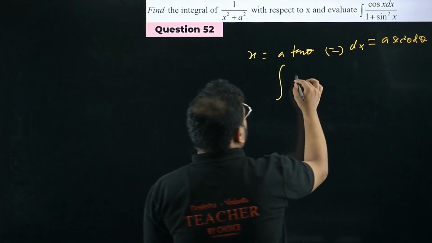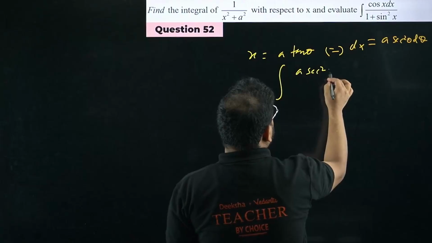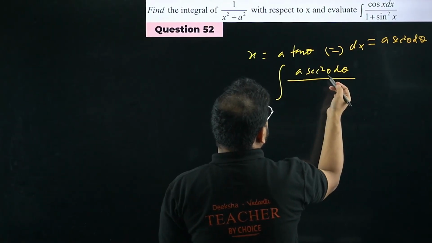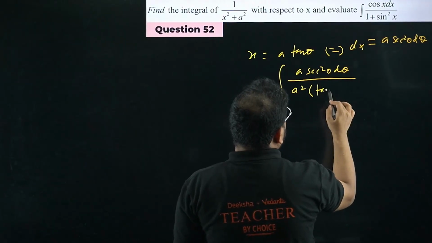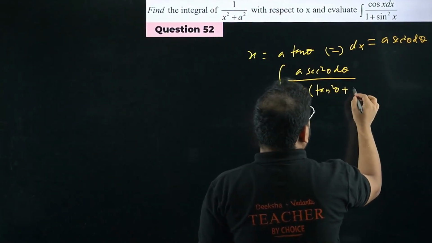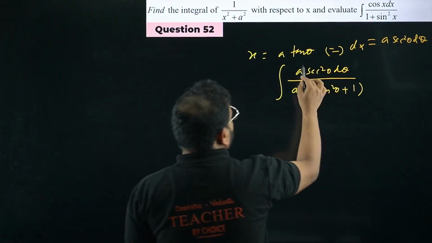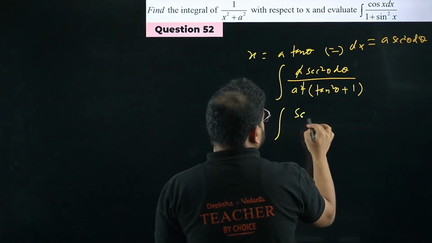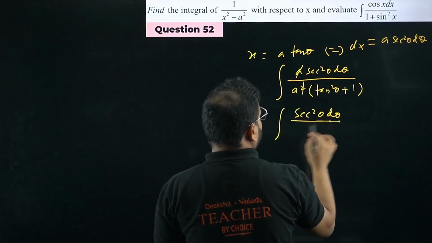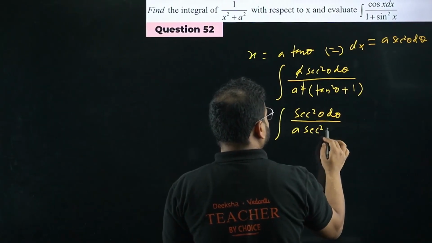So right here, a sec square theta d theta divided by, you'll have a square taken common, tan square theta plus 1. Okay, this is cancelling now. What I'm getting over here is sec square theta d theta divided by a sec square theta.